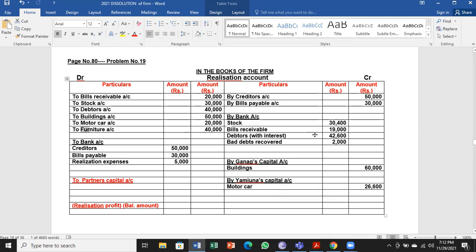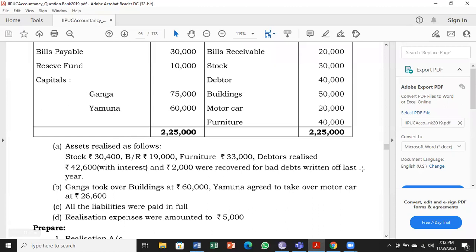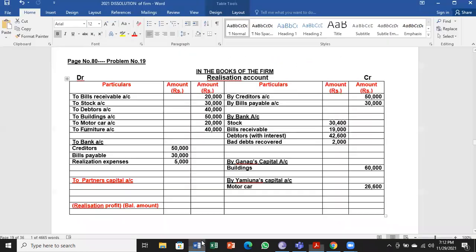Not received any cash, not taken over by any partner. So problem is silent about furniture. No information. Yeah, we have information here. Sorry. Furniture 33,000 that we have not taken. So let me take here. Furniture realized 33,000. So that is how we have to check.